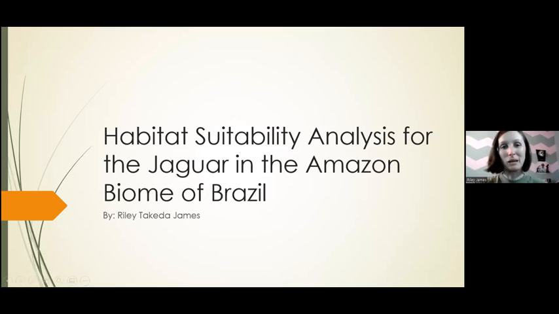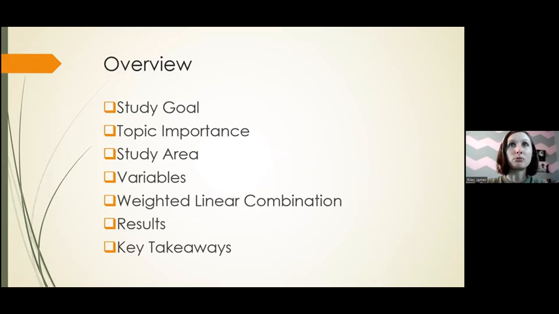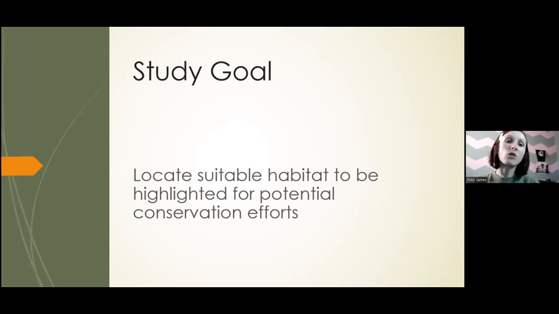So good evening. My name is Riley James, and I'm going to be going over habitat suitability analysis for the jaguar in the Amazon biome of Brazil. So just a brief overview of what I'll be going over. I'll start with the study goal, followed by the topic importance, study area, go over the variables, weighted linear combination, followed by the results, and then I'll finish with a few key takeaways. So the overall study goal was to locate suitable habitat for the jaguar to be highlighted for potential conservation efforts.